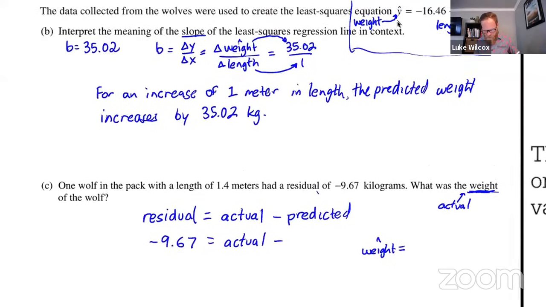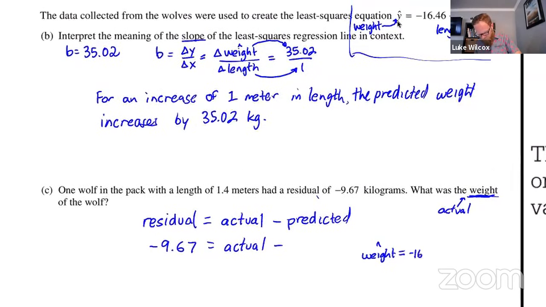According to my equation up there, I've got negative 16.46 plus 35.02 times the length. We're dealing with a wolf that has a length of 1.4, so I just plug in 1.4 for x. If you plug that into your calculator, you're going to get 32.568 as the predicted weight. And that is exactly what we can now plug in for our predicted weight.